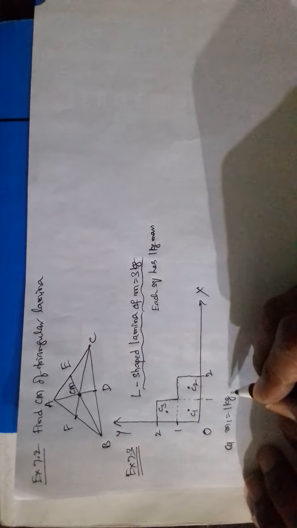Suppose this is C1, this is C2, this is C3. See here, C1 has mass M1, that is 1 kg. The square mass is 1 kg. And its center point coordinates are, see, this is the origin, here 1. So its x coordinate is 1 by 2, and its y coordinate is 1 by 2.